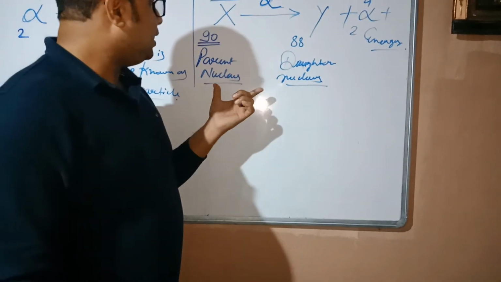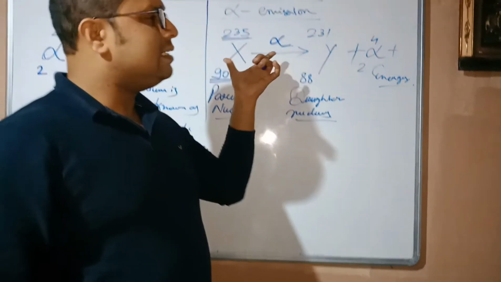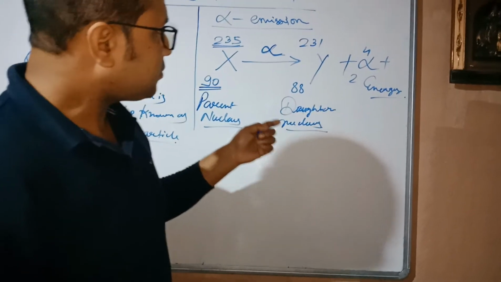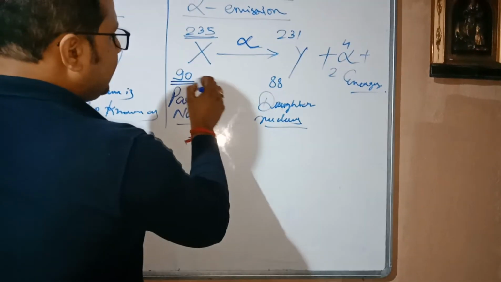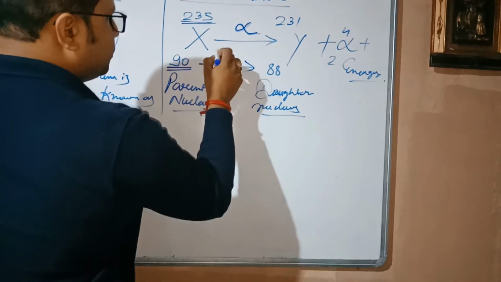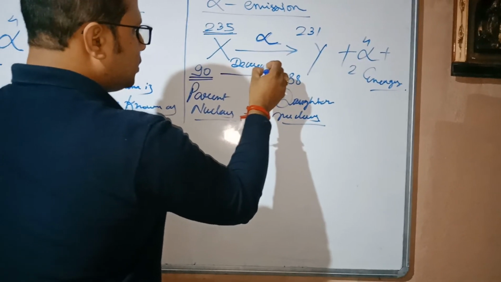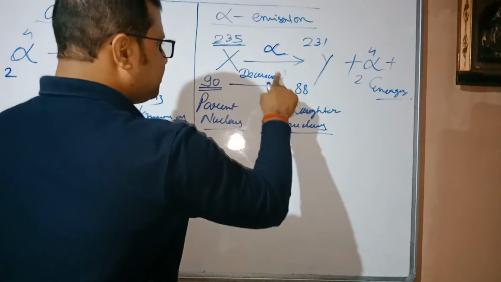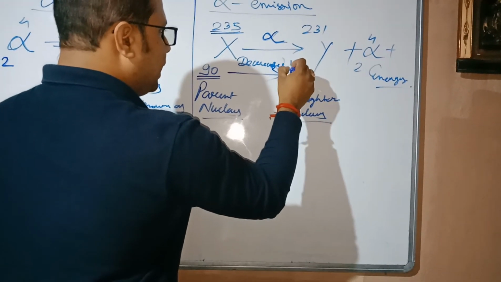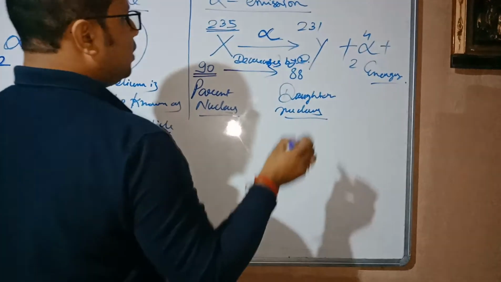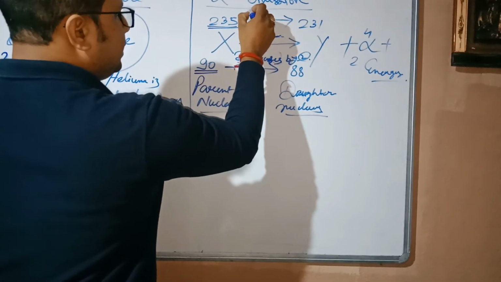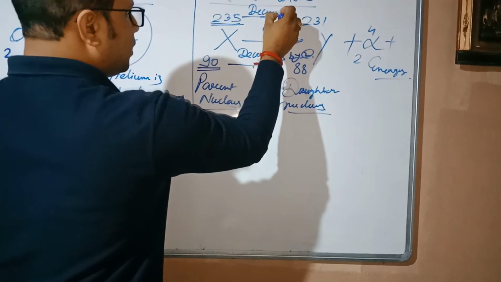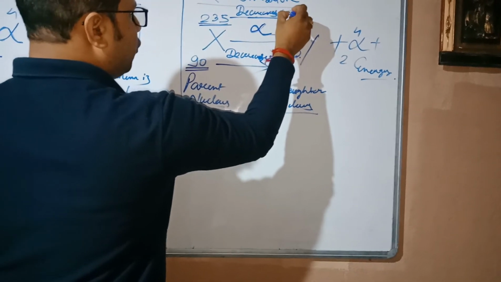So when the parent nucleus breaks and an alpha particle comes out, the changes you can see: the atomic number decreases by 2, and the atomic mass also decreases by 4.